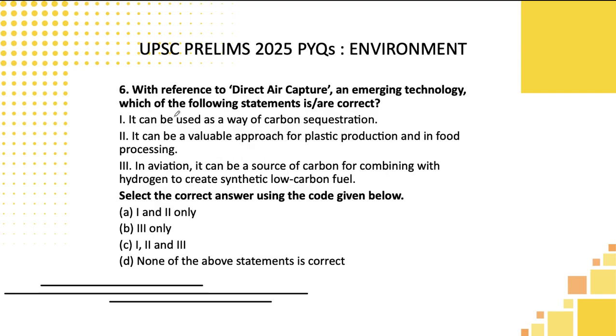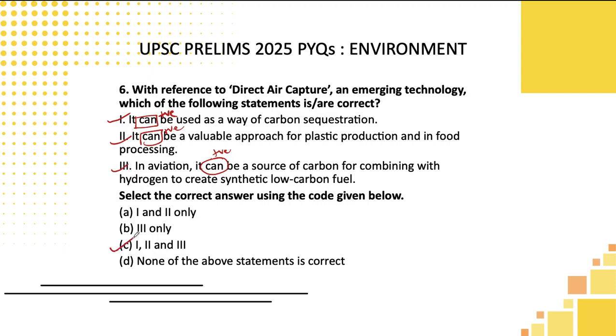Okay, let's move to the next one. With reference to direct air capture as an emerging technology, which one of the following statements is correct? One thing, students, look at the keyword used here. Can is a positively used keyword. Whenever they are using a positive keyword like can, that statement will always tend to be correct, because can is a possibility.